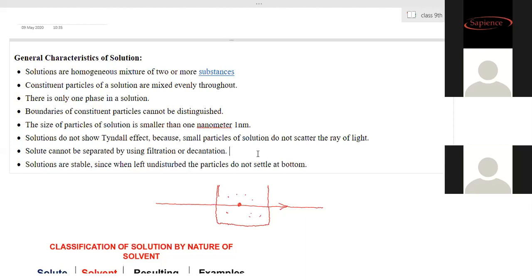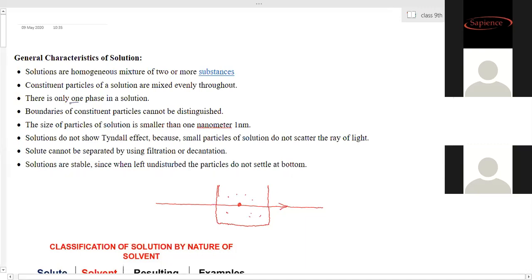Both components of the mixture have been completely mixed with each other, so they have been dissolved. The substance which is dissolved is called the solute, and the substance in which the solute is dissolved is called the solvent. Both mix together uniformly and look like one substance.